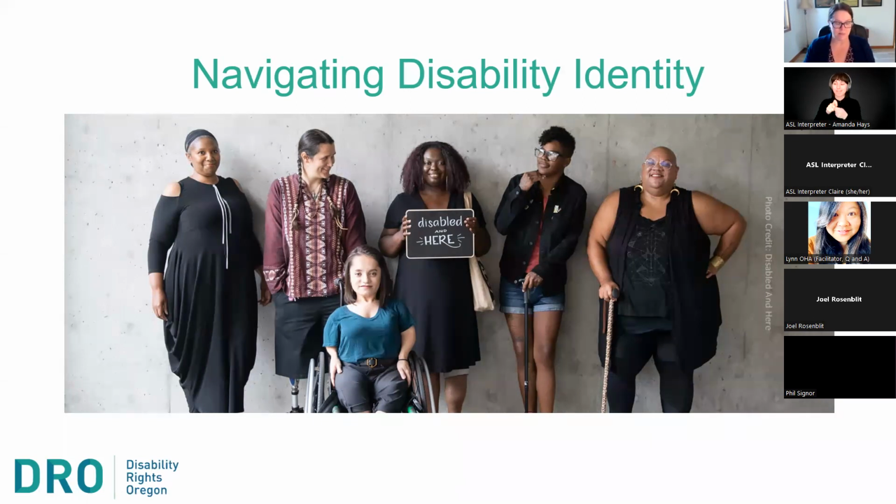As a person with a disability, there's so much bias I deal with and presumptions about my abilities simply based on my diagnosis that it's not surprising that A, it took me a long time to be out about my hidden disability, and B, why people experiencing long COVID, along with all of the physical symptoms and mental symptoms, may also be dealing with, hey, I'm now protected under the Americans with Disabilities Act and Oregon disability law.